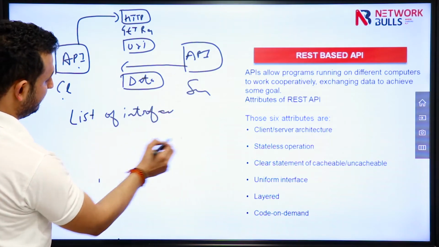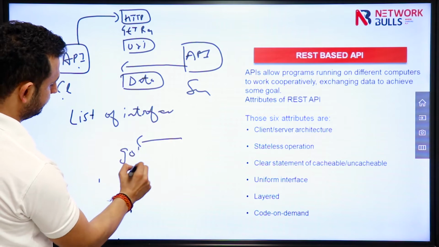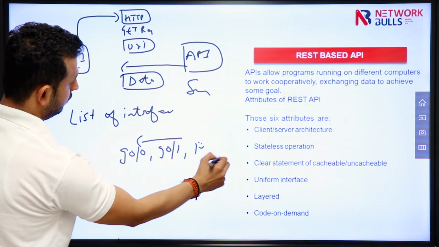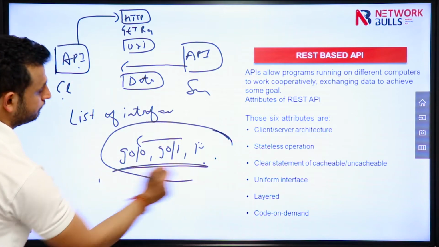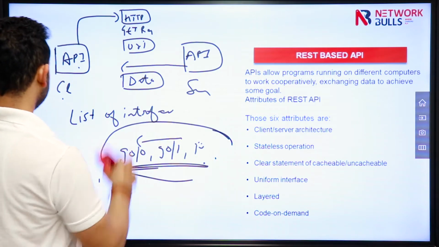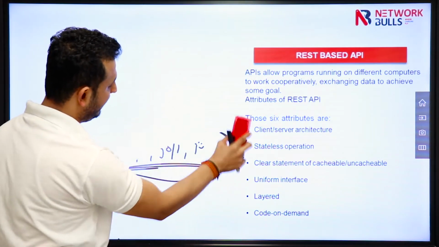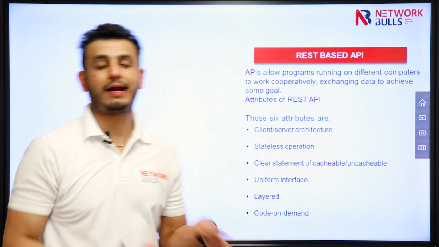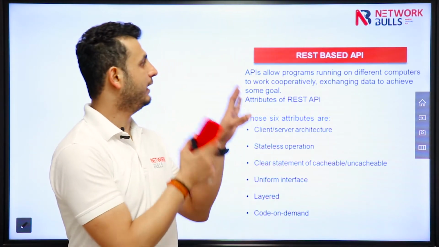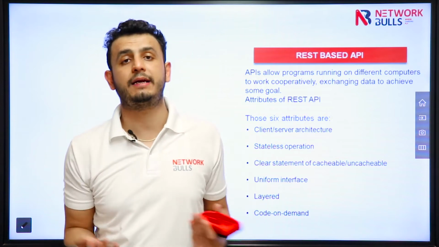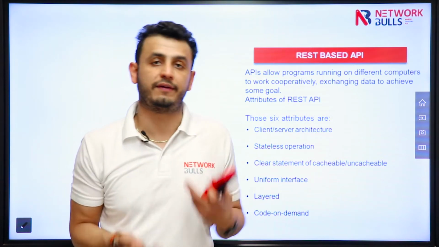So this application will say the list of interfaces is this. This is basically your data. So two applications will communicate with the help of API in a client-server architecture, and REST-based API, or RESTful API, will be using HTTP for the transport, you can say.